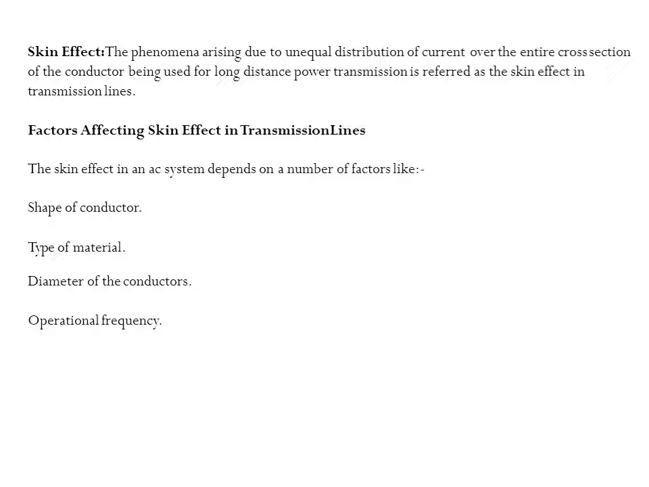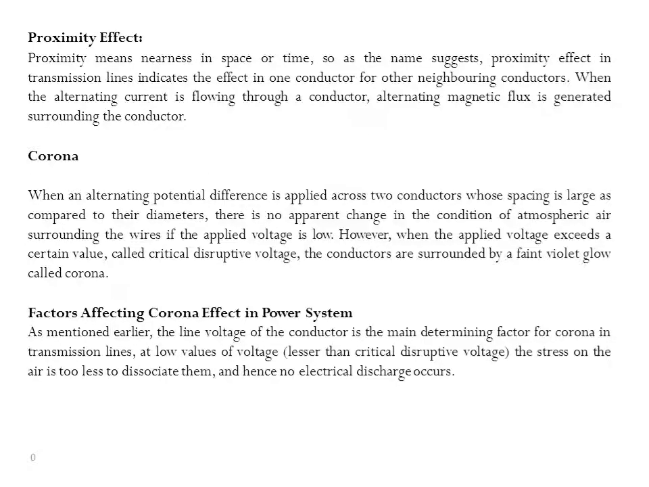So the major factors affecting the skin effect are shape of the conductor, type of the material, diameter of the conductor, and operational frequency. Then we'll see proximity effect. Proximity means nearness in space or time, as the name suggests. Proximity effect in the transmission lines indicates the effect in one conductor from other neighboring conductors.